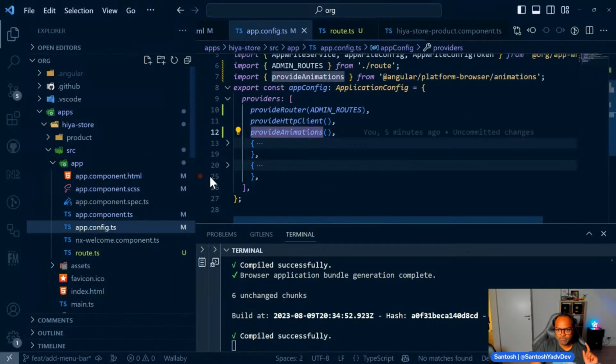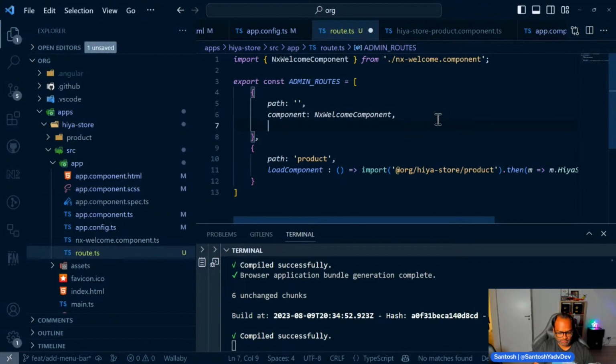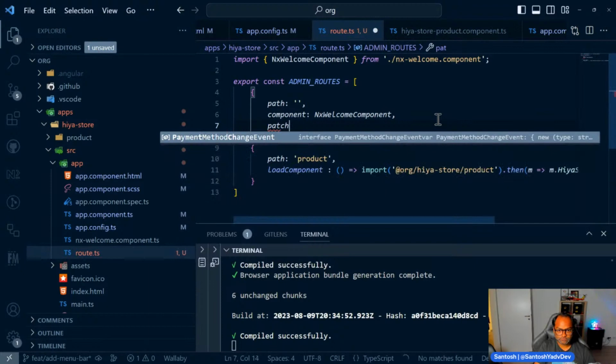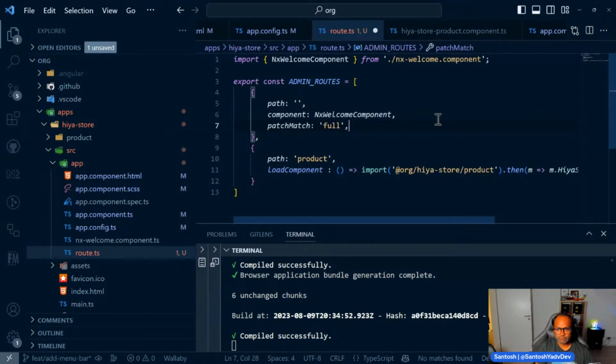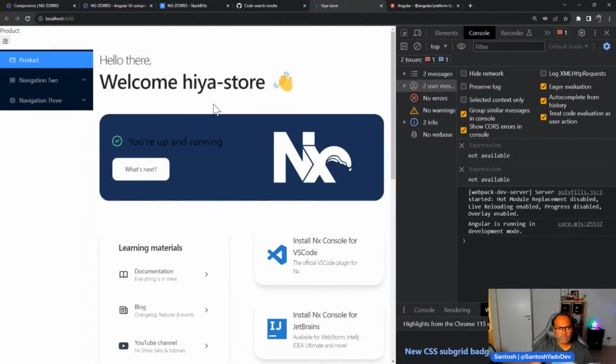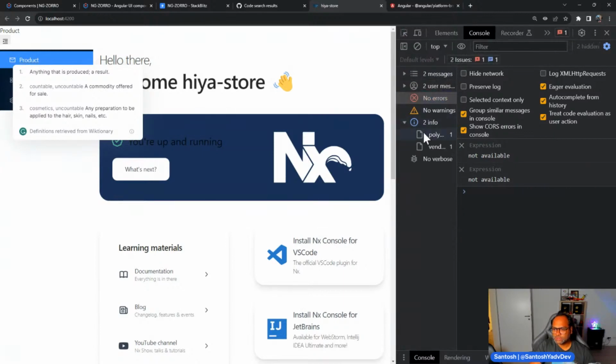But the default route worked perfectly fine, which is making me wonder what's wrong with path product, path match. Actually, no errors.